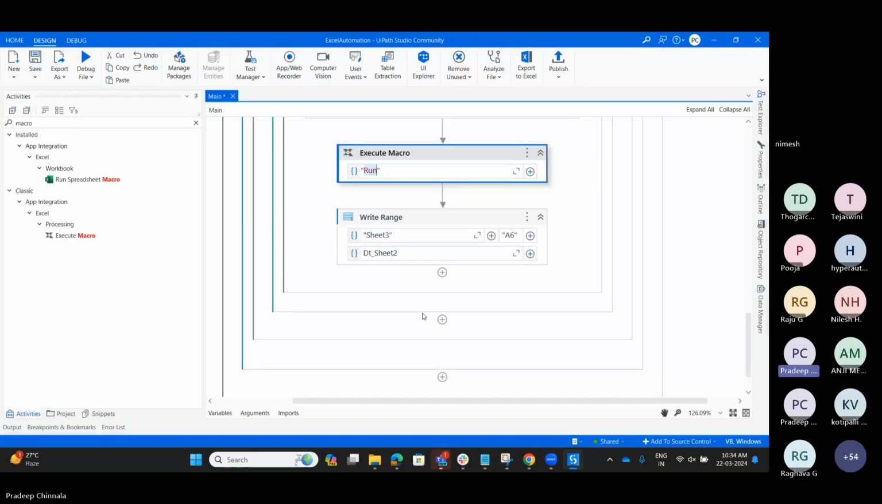I hope everyone is clear. Just go to the Excel activities and practice whatever I have shown. We have multiple activities, right? Just drag and drop them into the studio and check what functionality they have and what kind of things we have in the activities.